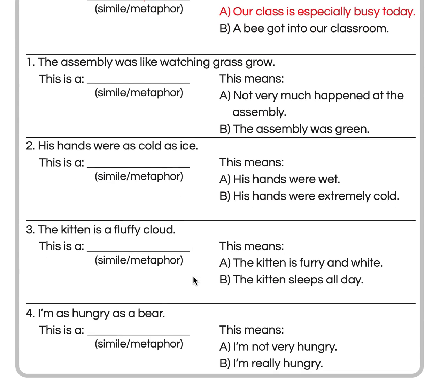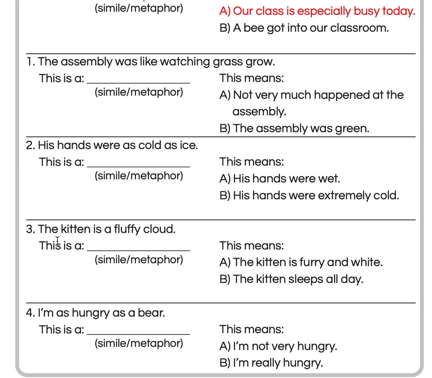Number 2 says, "His hands were as cold as ice." This is a simile or a metaphor. See if you can find a key word. You might have noticed that it has as in it. That makes it a simile. His hands were as cold as ice. This means A, his hands were wet, or B, his hands were extremely cold.